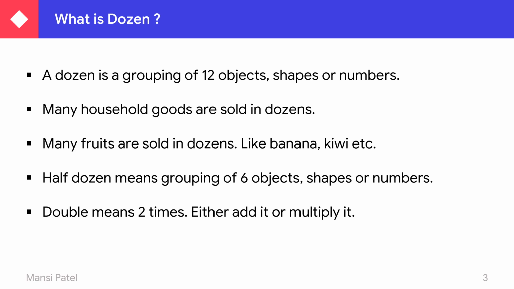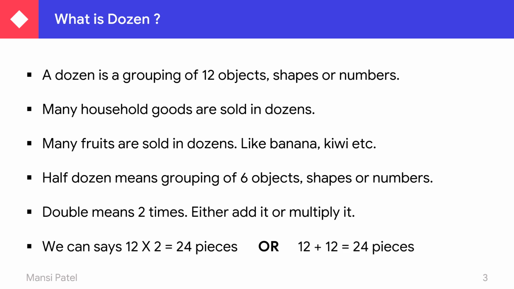And double means 2 times. The same way we can do addition and we can multiply also. So see here, 12 multiplied by 2, 12 twos are 24 pieces, or we can say 12 plus 12 is equal to 24 pieces. Do you know which one is another fruit that is sold in dozen? Tell me the answer.